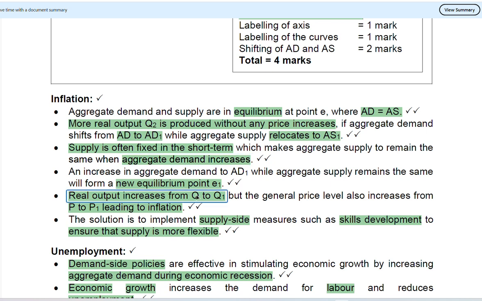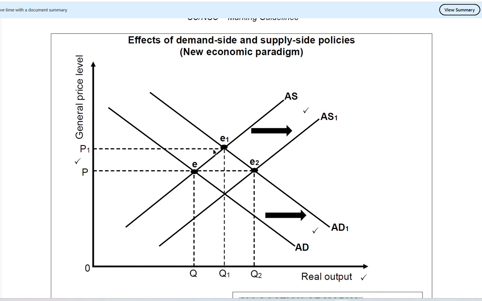Real output increases from Q to Q1, but the general price level also increases from P to P1, leading to inflation. So now if there's an increase in demand with no relative increase in supply, we're going to find the country in inflation. And the reason for that is because the price will go up. And when does the price go up? When there is an increase in demand with no change in supply.